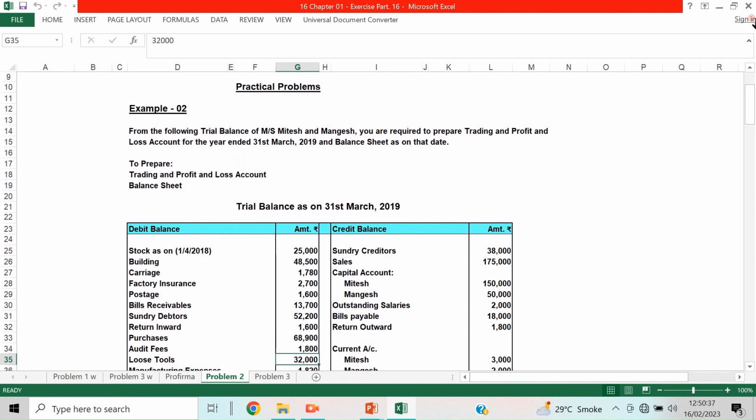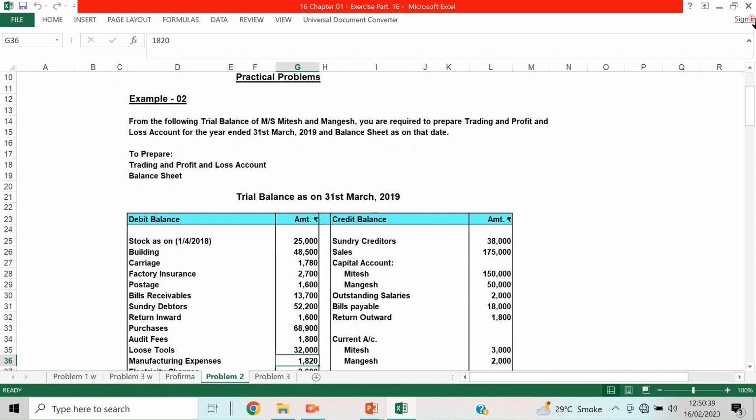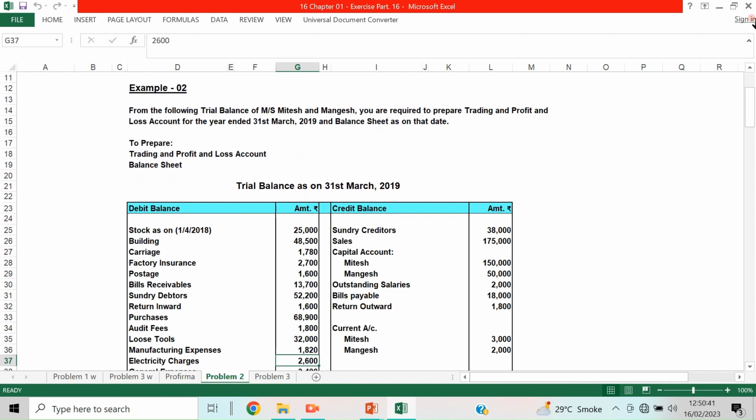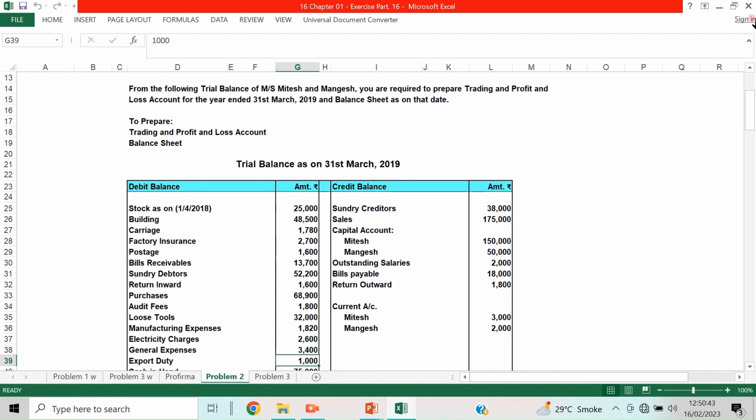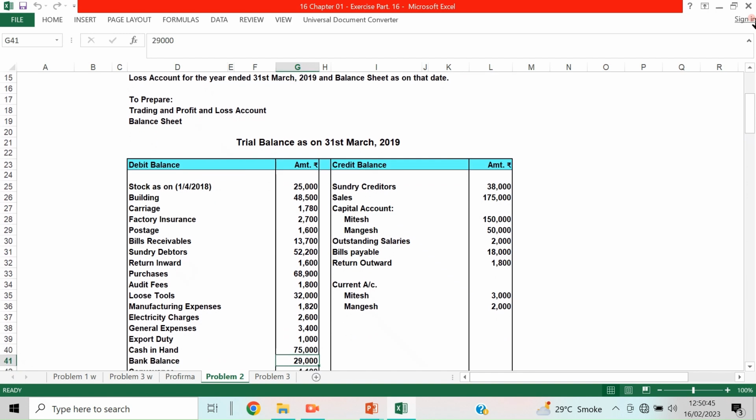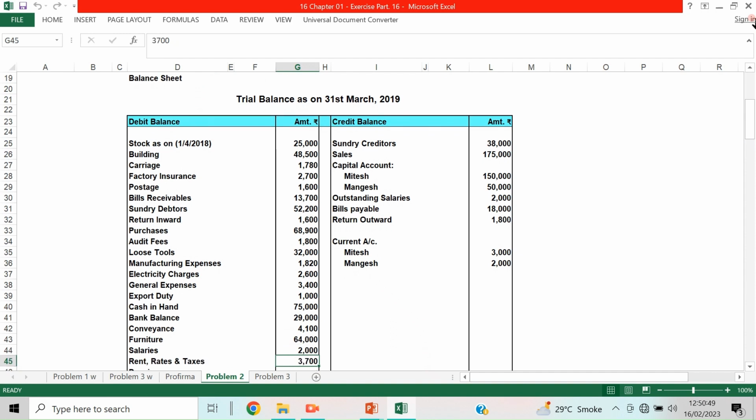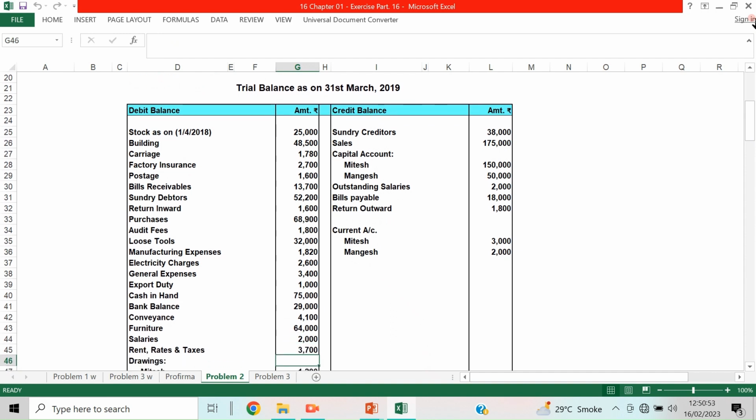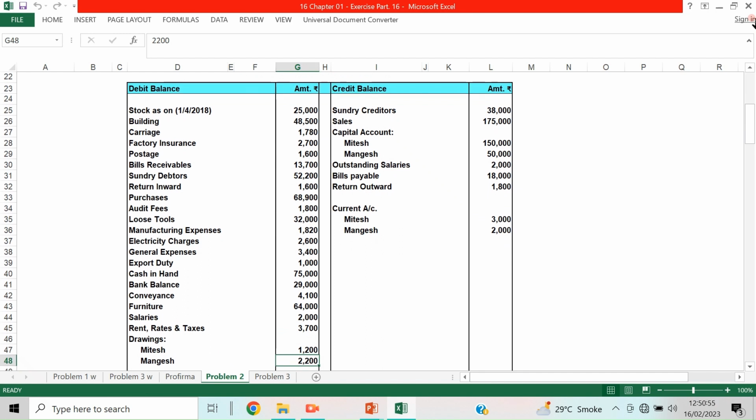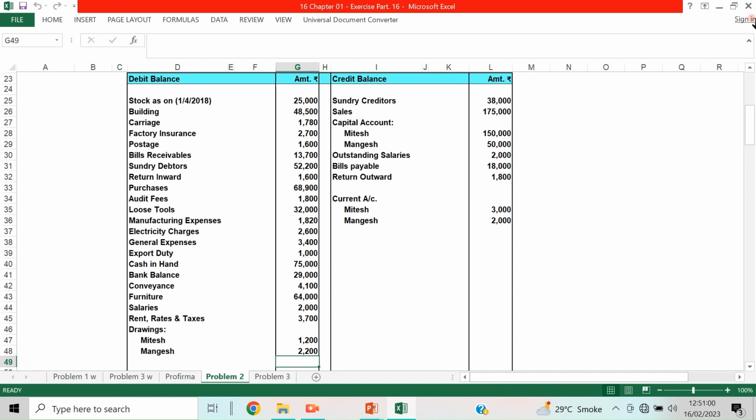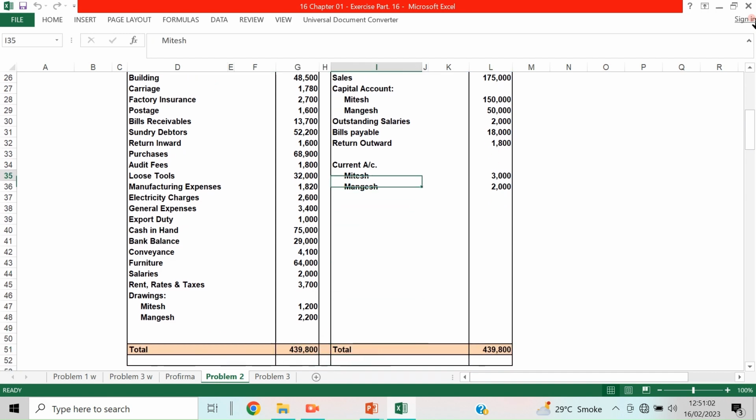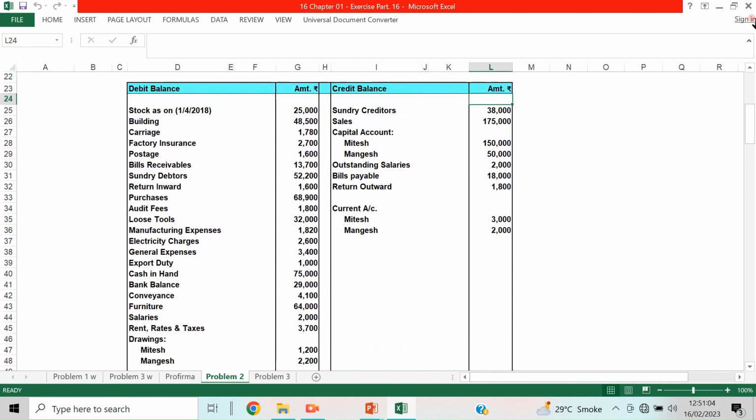So purchases, audit fees, loose tools, manufacturing expenses, electricity charges, general expenses, export duty, cash in hand, bank balance, conveyance, furniture, salaries, rent rates and taxes. Then drawings of Mitesh and Mangesh. So that is the debit column.